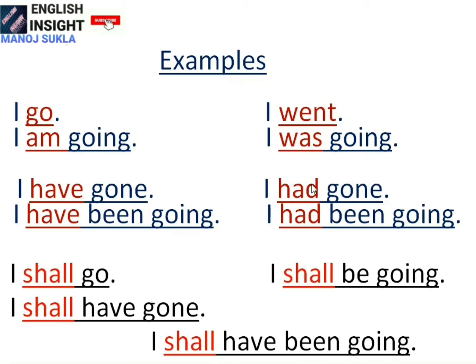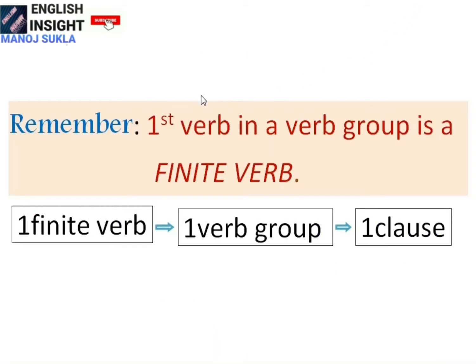So what do you see here? The first words, that means the first verb in a verb group, as you see on the screen, the first verb in the verb group is called the finite verb. A verb group may consist of so many words.